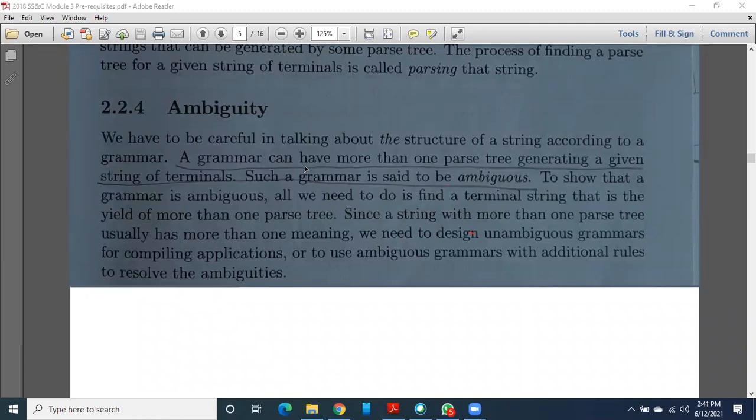Now, let us go to one more small definition, that is ambiguity. Just now I told you. Suppose for a grammar you are drawing a parse tree or syntax tree, and instead of getting only one parse tree for that grammar, you get more than one parse tree. Among those two, three or four parse trees, which one do you select? You will get confusion there. So that grammar is making you confused. Such kinds of grammars are called ambiguous grammars.